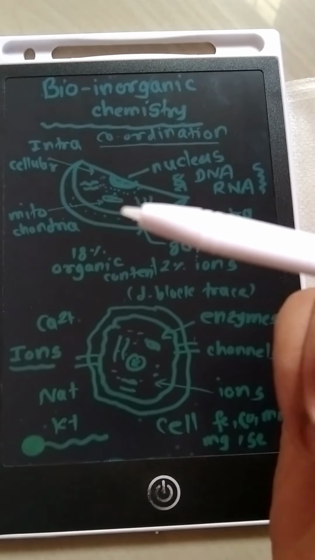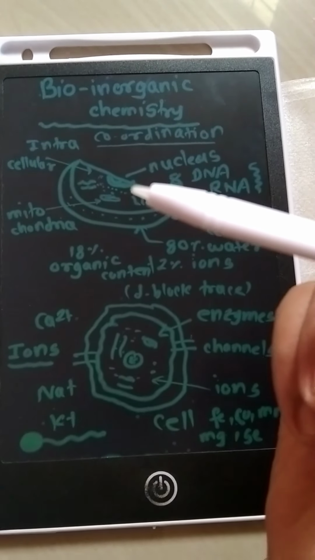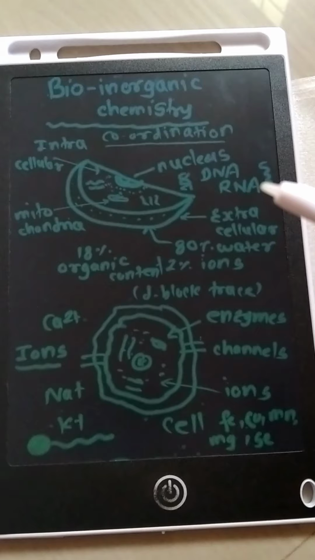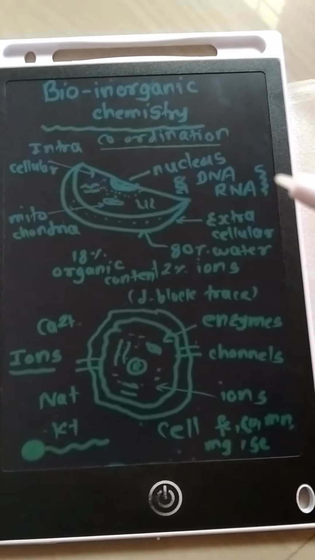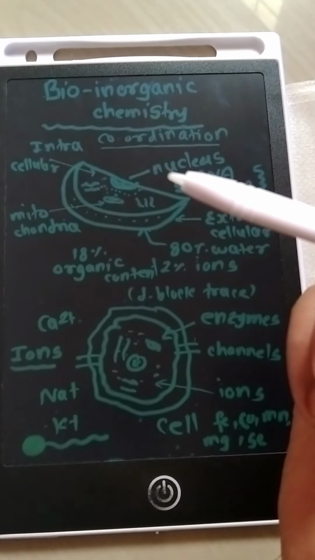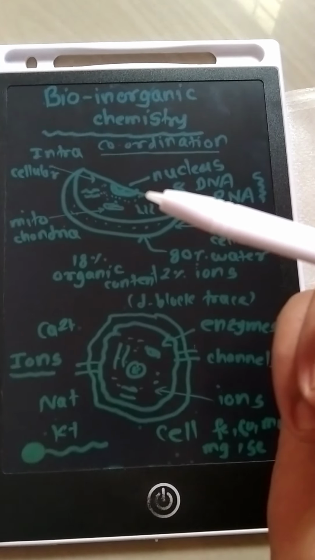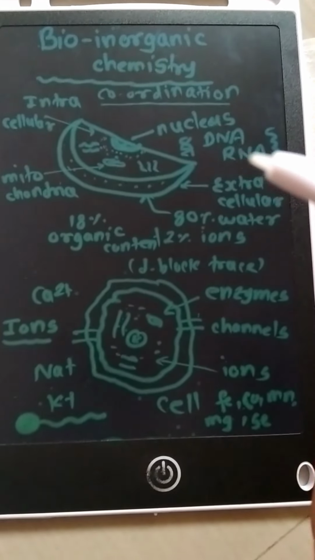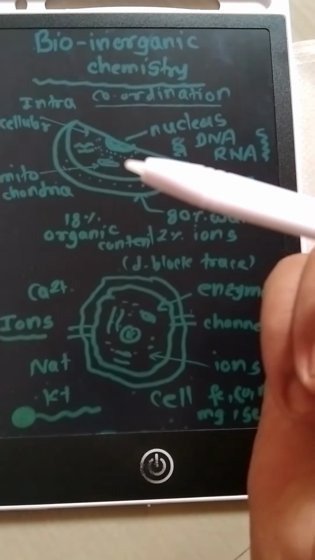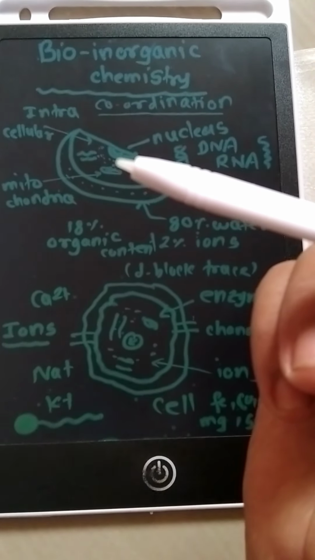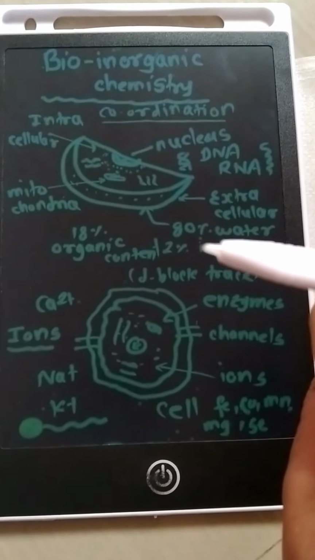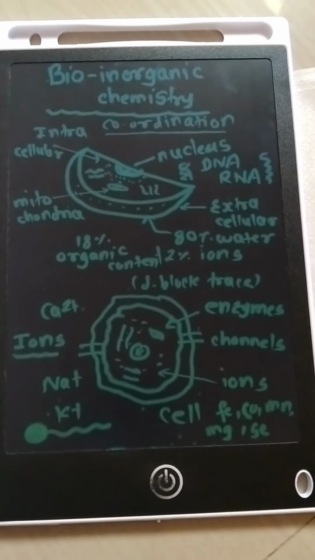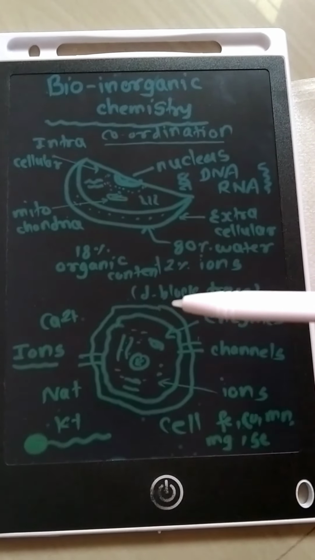In the fluids, organelles are there, mitochondria, the nucleus, and biomolecules are present, DNA, RNA, the basic content of the cell, which multiply, replicate, give messages or form tissues through DNA and RNA multiplication on the ribosomes. So that is organic chemistry. But bioinorganic chemistry studies the roles of the ions, and major S block and D block ions are present